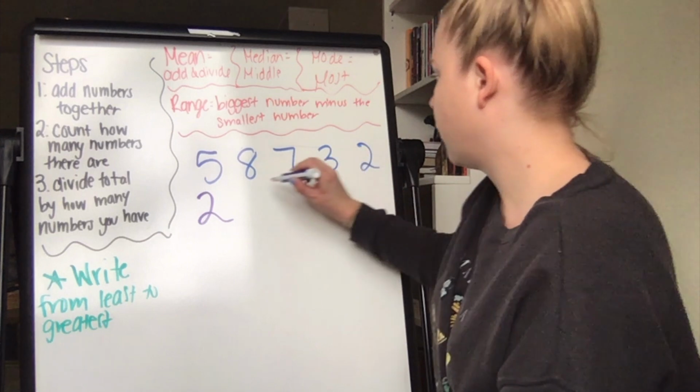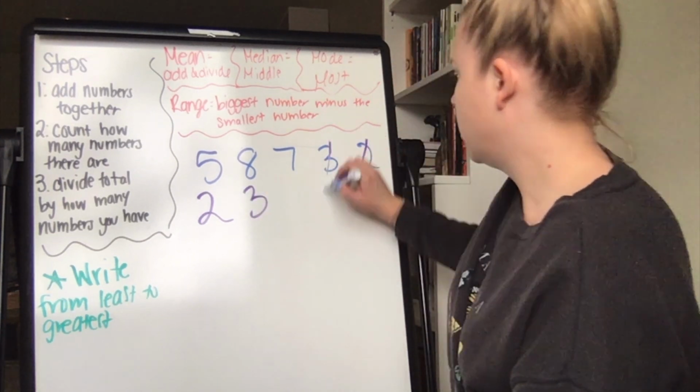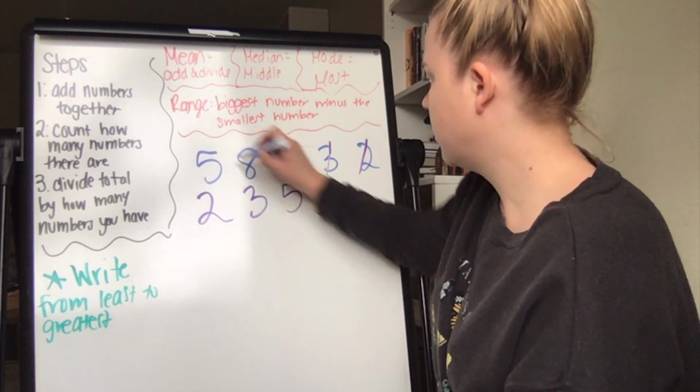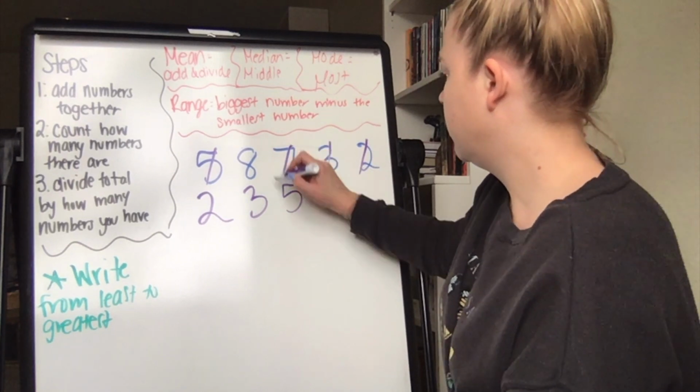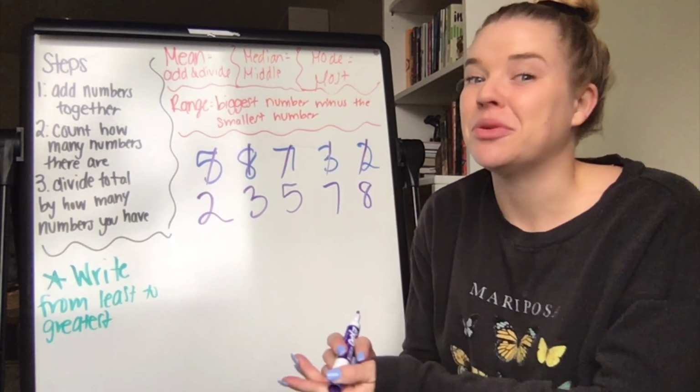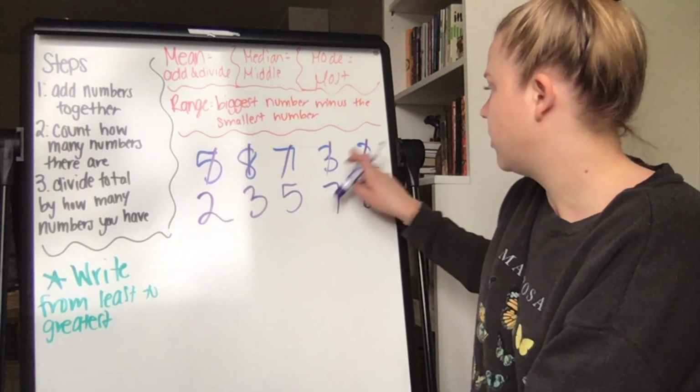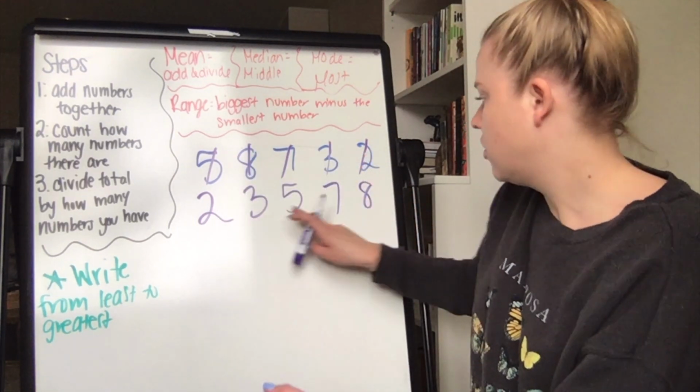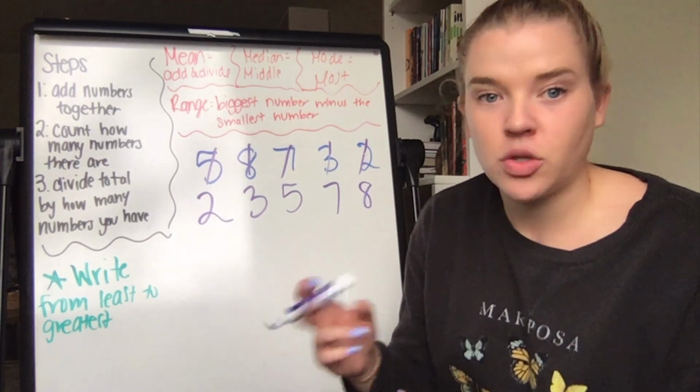Next would be 3. Next would be 5. Then it would be 7. Then it would be 8. And remember that step that it doesn't look like it's that important, but it will be important later. It's just 1, 2, 3, 4, 5. Okay, I should have 5 numbers. Okay, I do have 5 numbers, so I did that right.